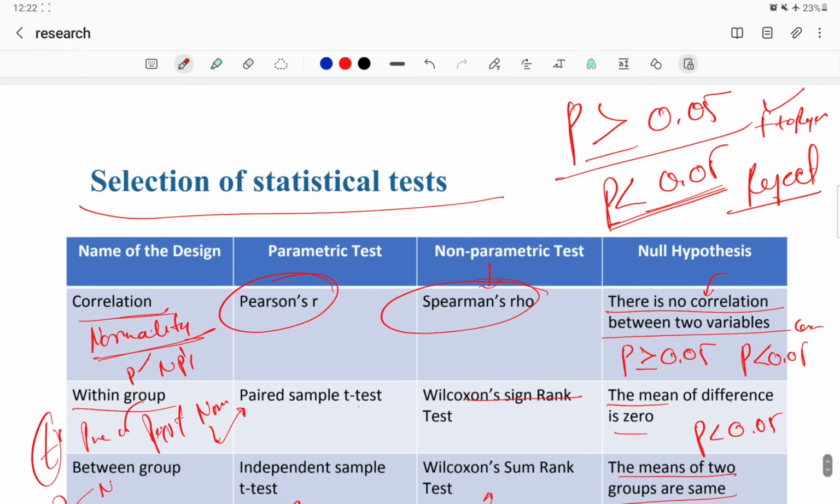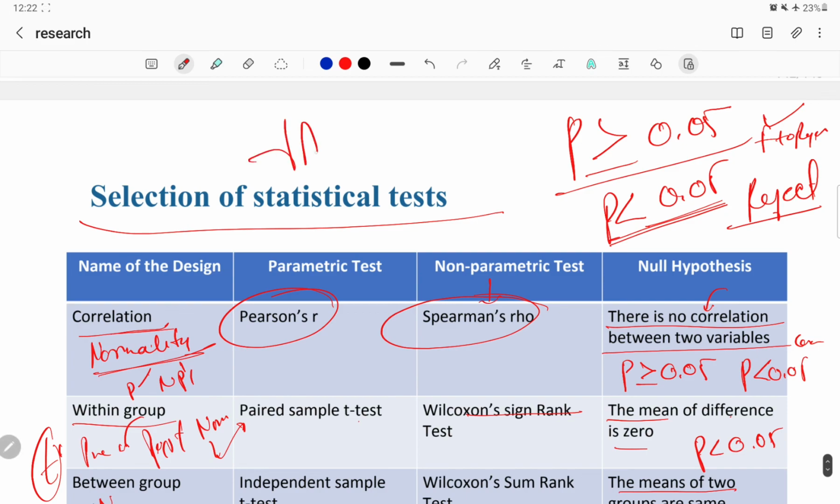Don't think about how to do these steps. Everything will be done in software called JASP. JASP software we use to do these tests.